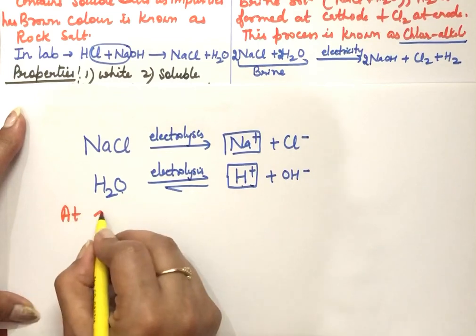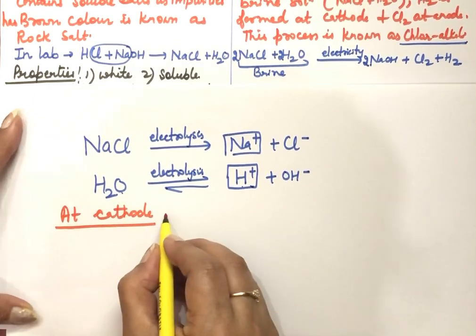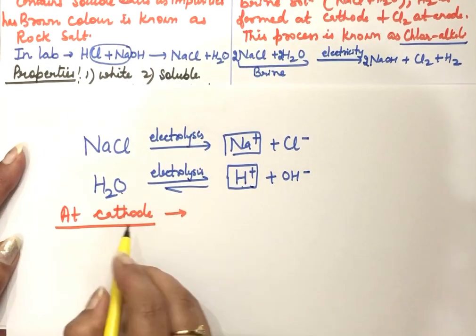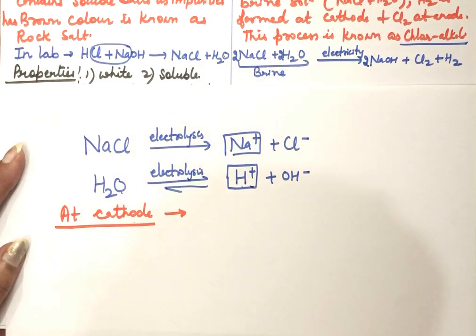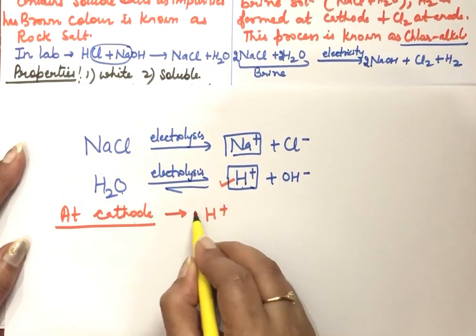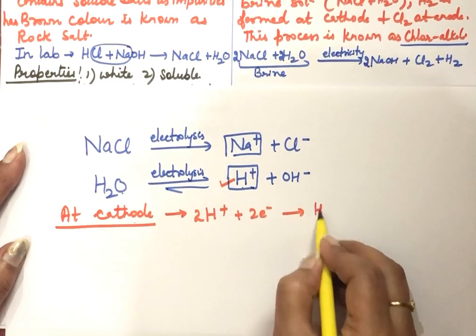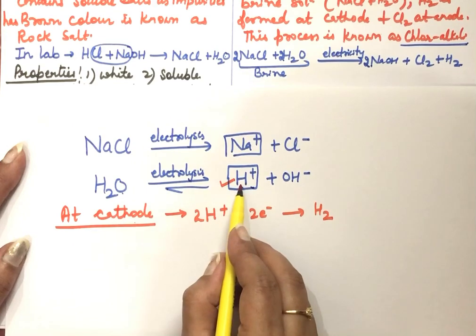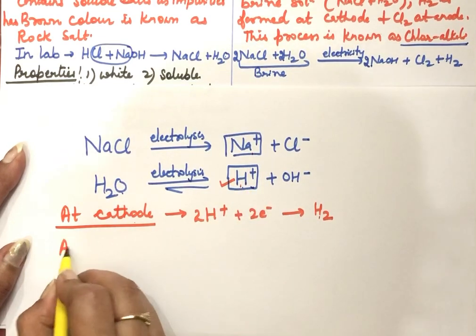In electrolysis, we have a cathode and an anode. Cathode is the negatively charged electrode, so the positive ions will move towards it. Out of these 2 positive ions, the hydrogen ion will discharge. At the cathode, the hydrogen ions gain electrons and change to hydrogen. So H plus will change to hydrogen and Na plus will remain in the cell.